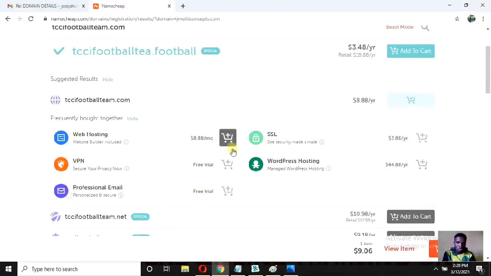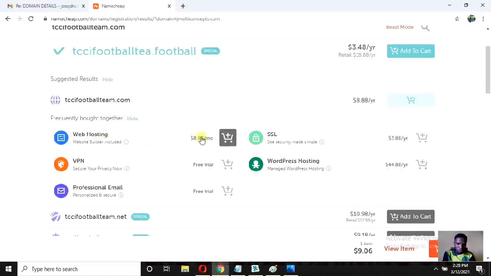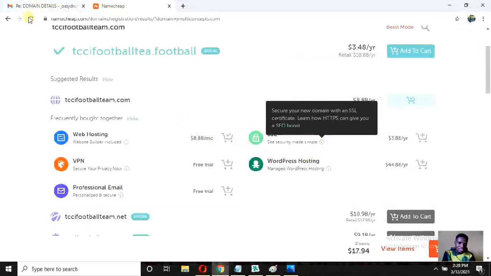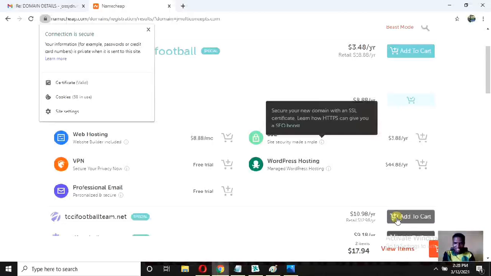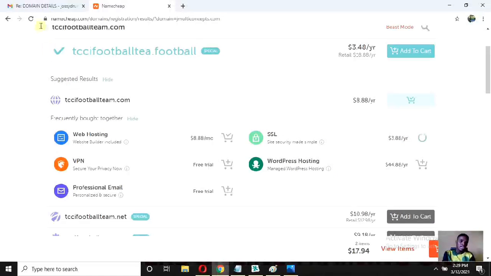So what are we going to do? We are simply going to do the web hosting. We are going to buy the web hosting, very important. We are going to host the website. So I'll add to cart. Now you will see SSL, site security made simple. Now this SSL is what guarantees your site to carry this key. This key that you are seeing here, it is this SSL. Once we add to cart, our site will be carrying this key, which means the site security.